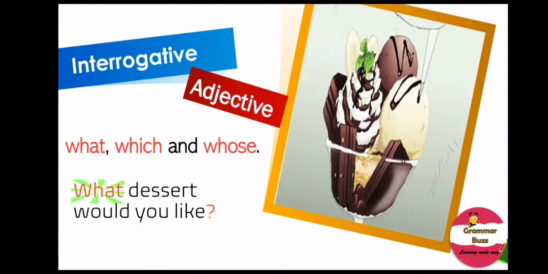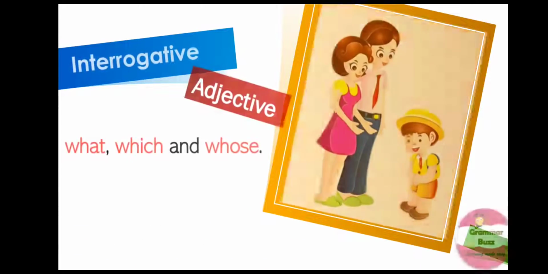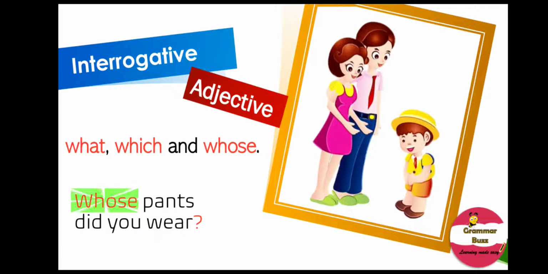Look at the sentence. What dessert would you like? In this sentence, what is an interrogative adjective. And always remember, such questions always close with a question mark. Look at another example. Whose pants did you wear? Here too, whose is an interrogative adjective and the sentence closes with a question mark.